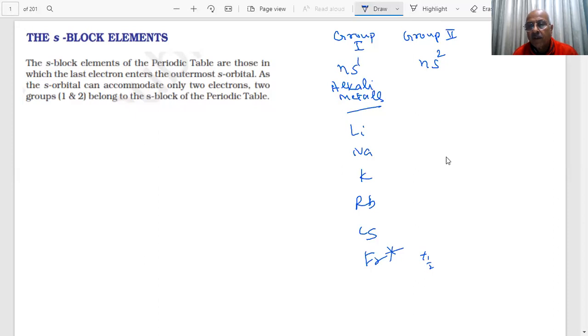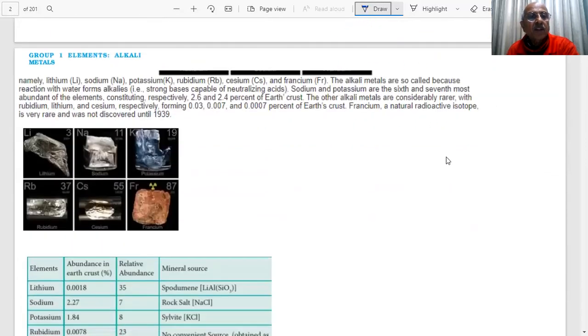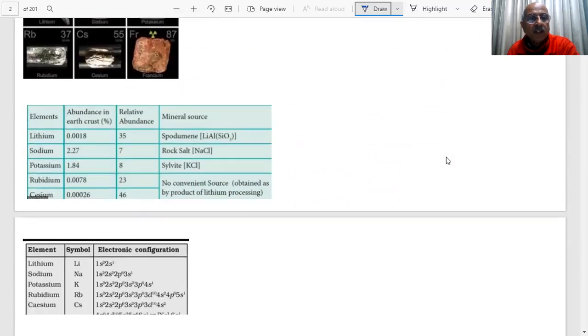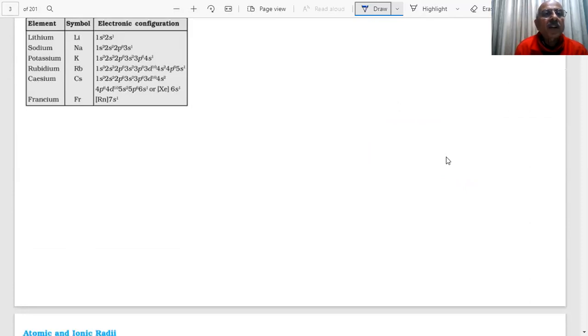Half-life, 21 minutes, students. Francium-223. And we have told you some important properties. These are some of the alkali metals which you see, students, and their abundances and the ores from which they are obtained. Electronic configurations were discussed. As you can see, the last electron is at the s orbital: second period 2s1, third period 3s1, this is the fourth period.